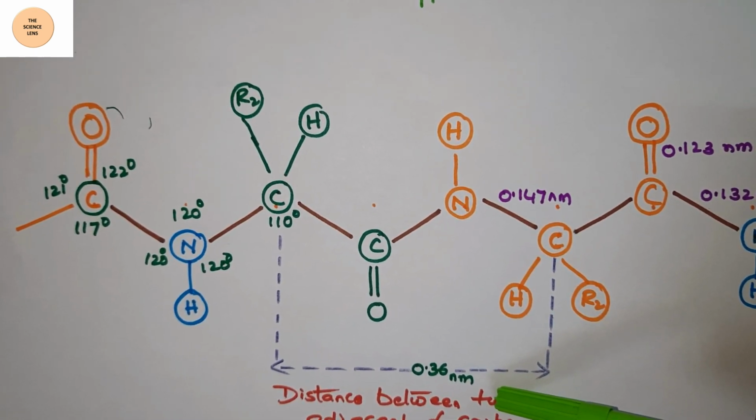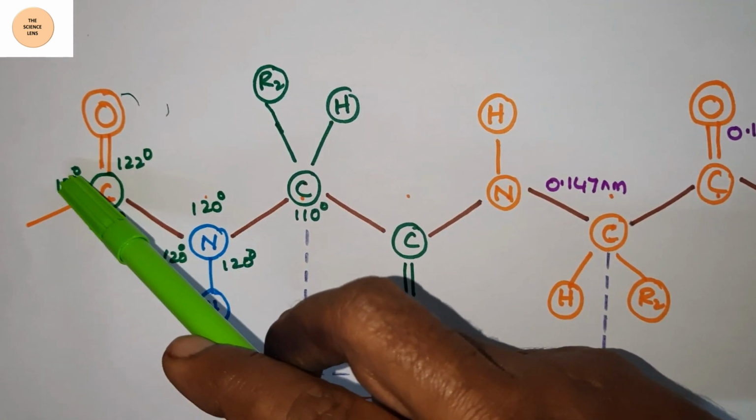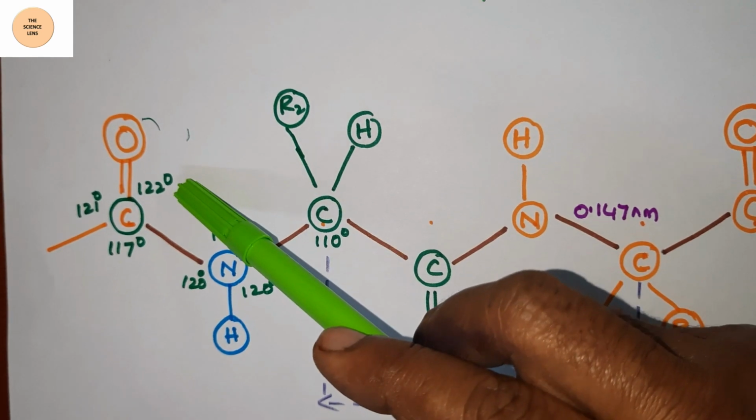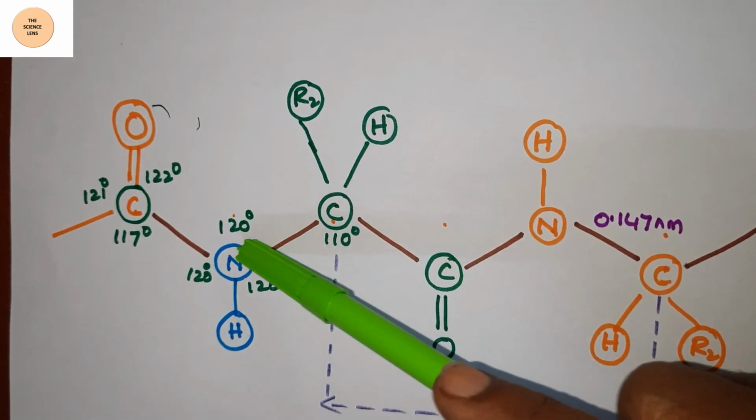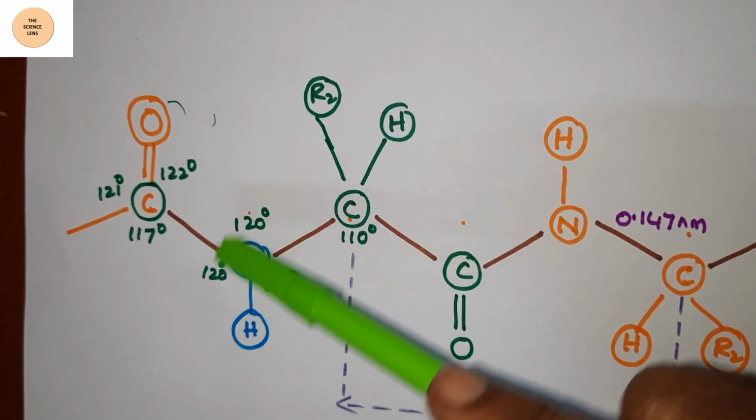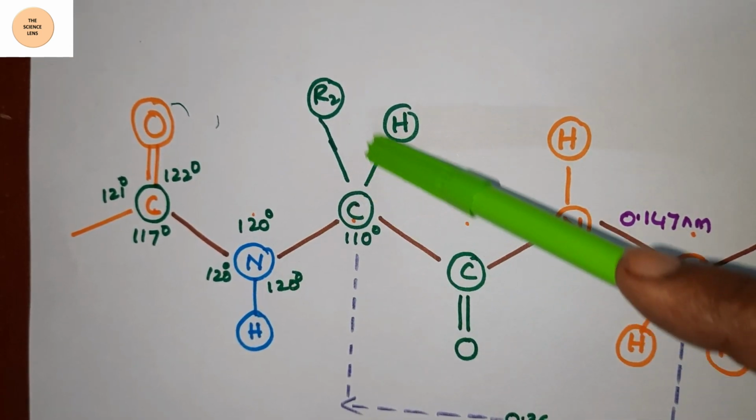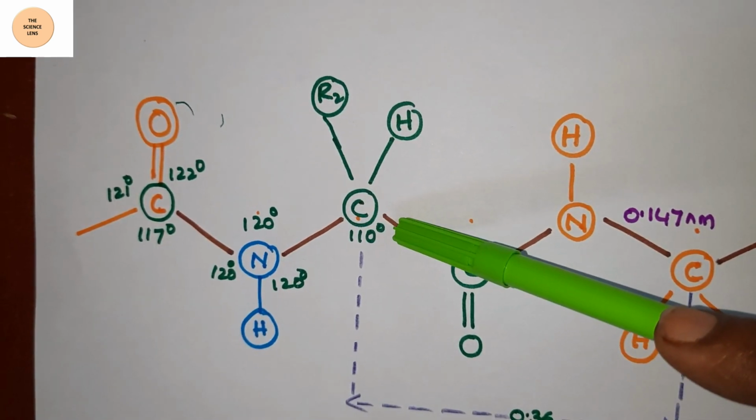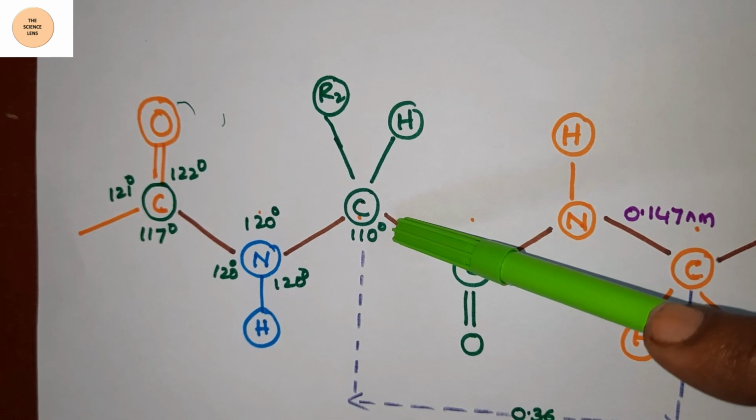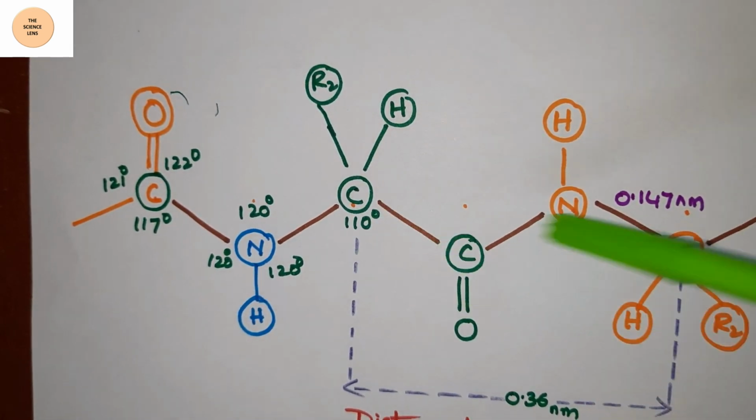Regarding the bond angles, here the bond angle is 121, here it is 122 and here it is 117. Around nitrogen, it is 120, 120, 120. At CHR1 or CHR2, the bond angle is 110 degrees. So this is regarding the bond angles and bond lengths in a polypeptide chain.